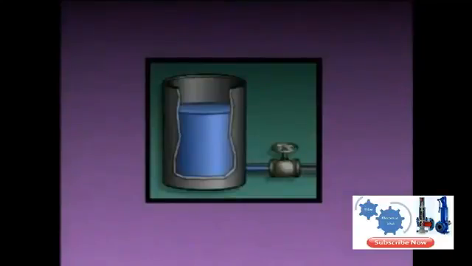In this arrangement, a single valve is used to control the flow of liquid from a container. Suppose the valve is moved from the fully closed position to the fully open position.